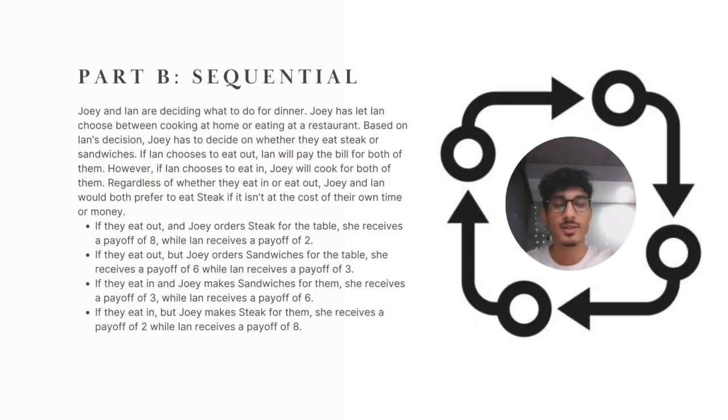Part B, sequential question. Joey and Ian are deciding what to do for dinner. Joey has let Ian choose between cooking at home or eating out at a restaurant. Based on Ian's decision, Joey has to decide on whether they eat steak or sandwiches.